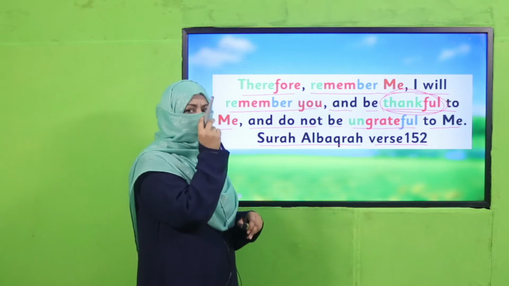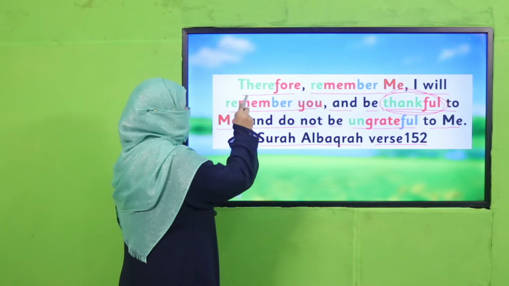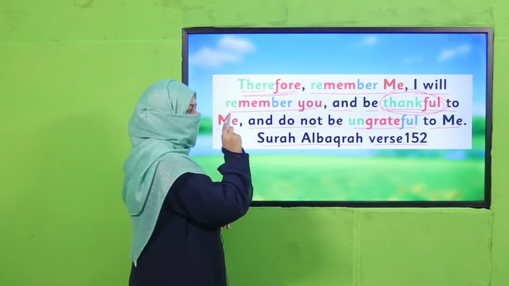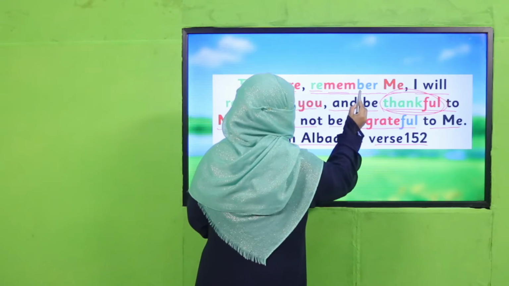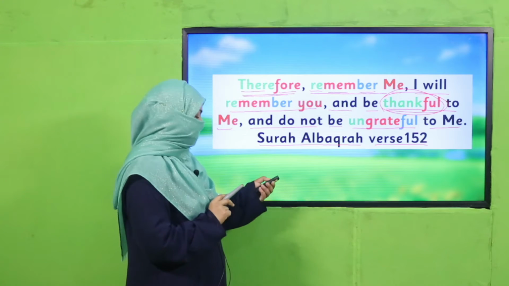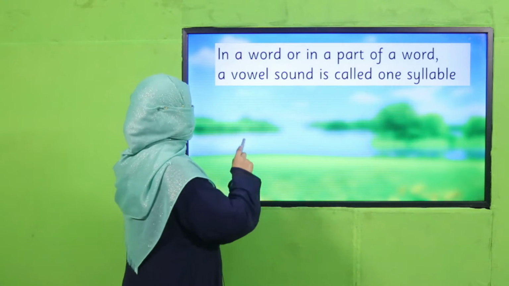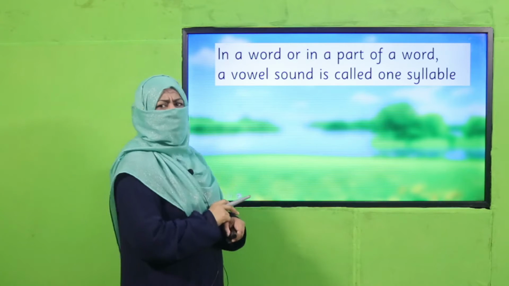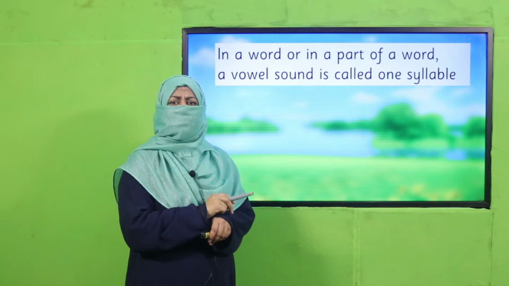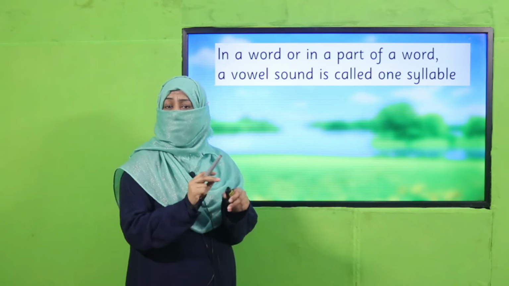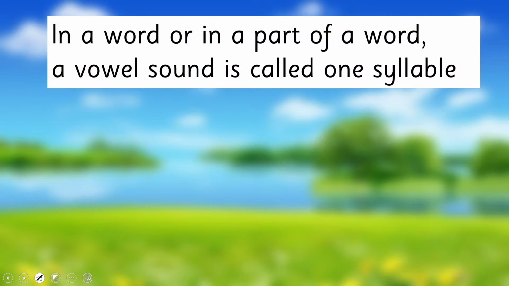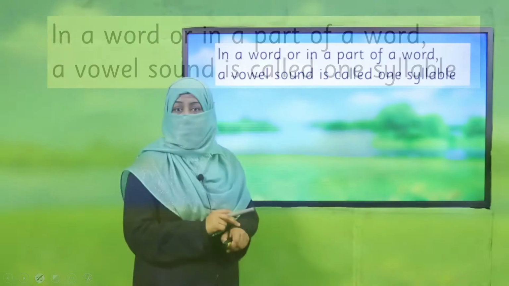So my dear children, I also want you to look at these words which have been given different colors. Every color is a syllable of this word, right? So how do we do it? We learn today. First, you tell me, do you remember how do we make syllables? So pause the video, first tell the answer to your teacher. How do we make syllables of a word? Yes, I hope you remember.